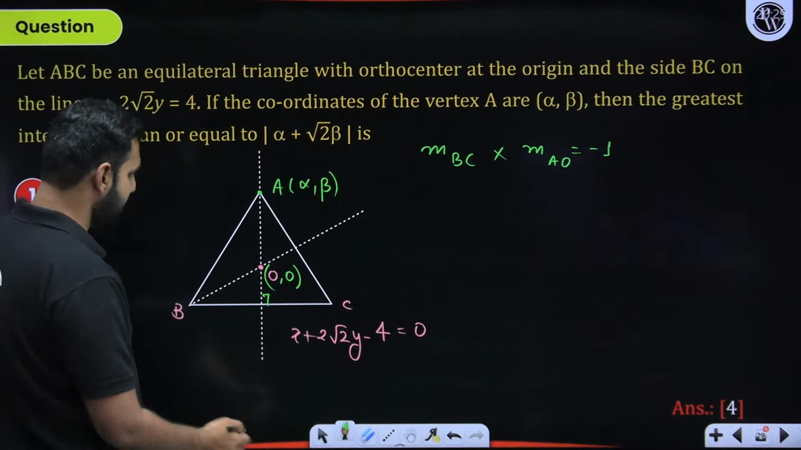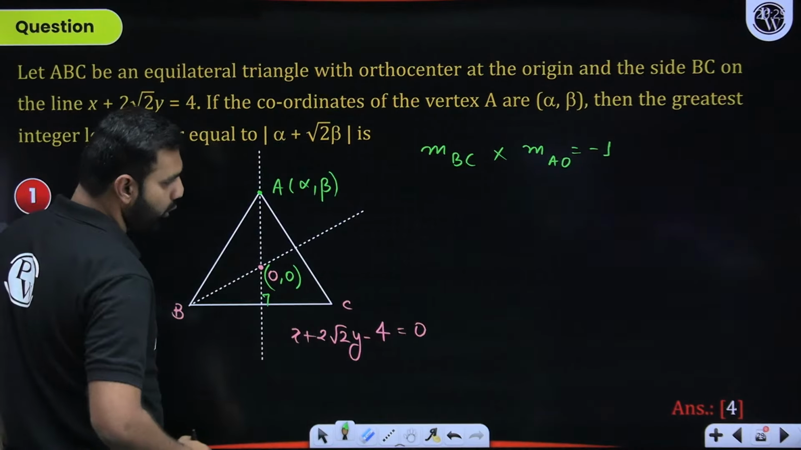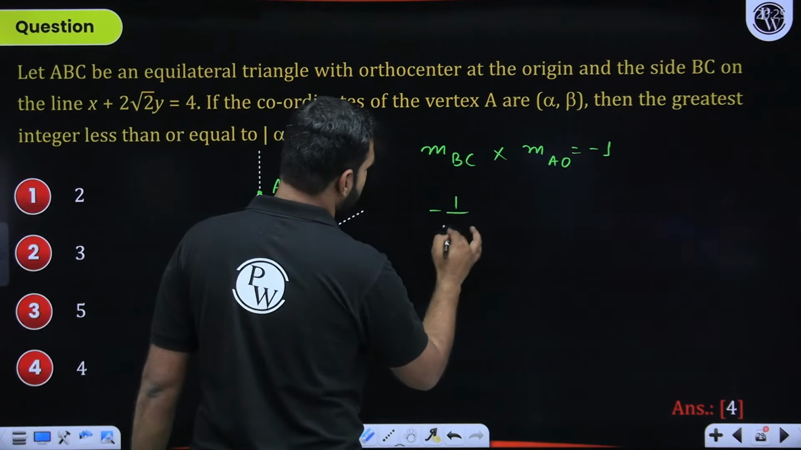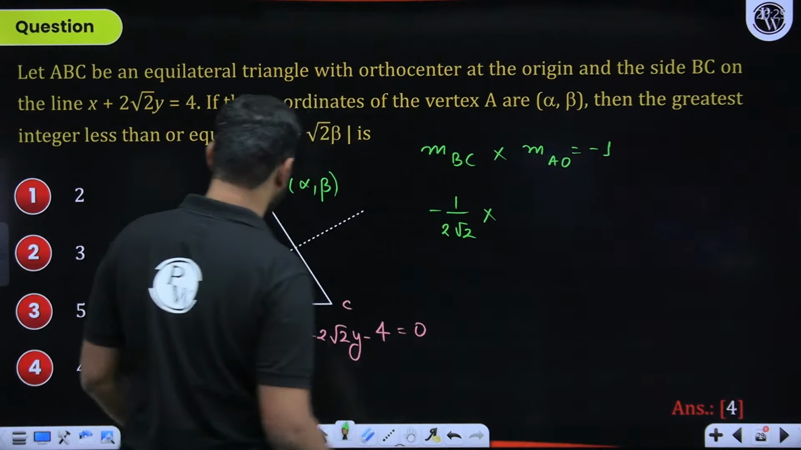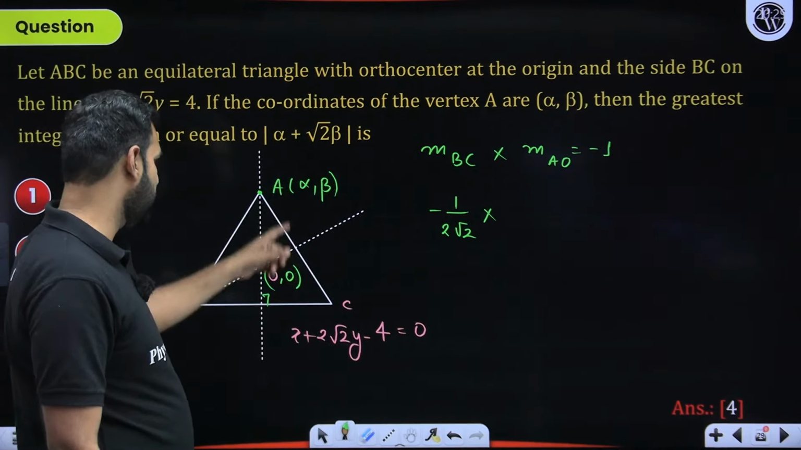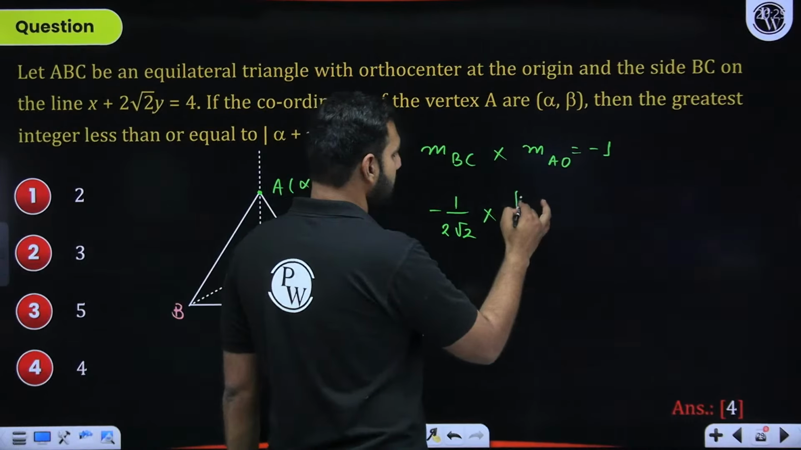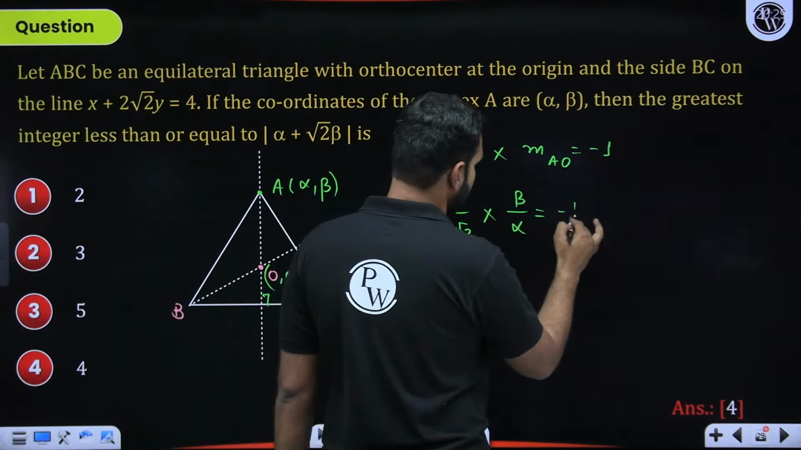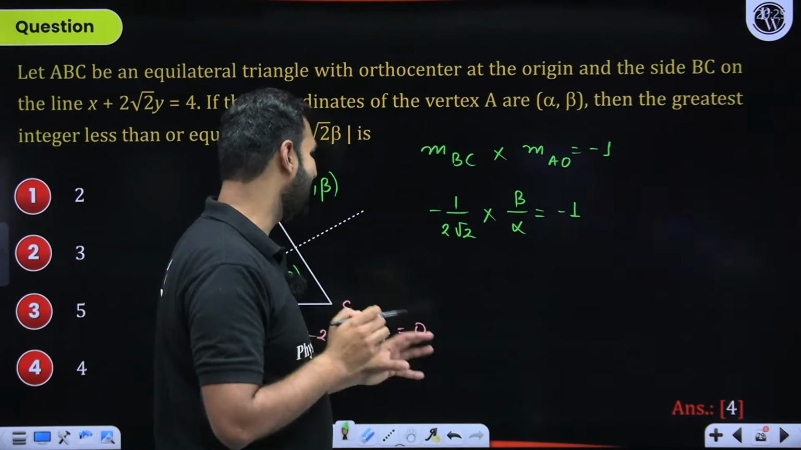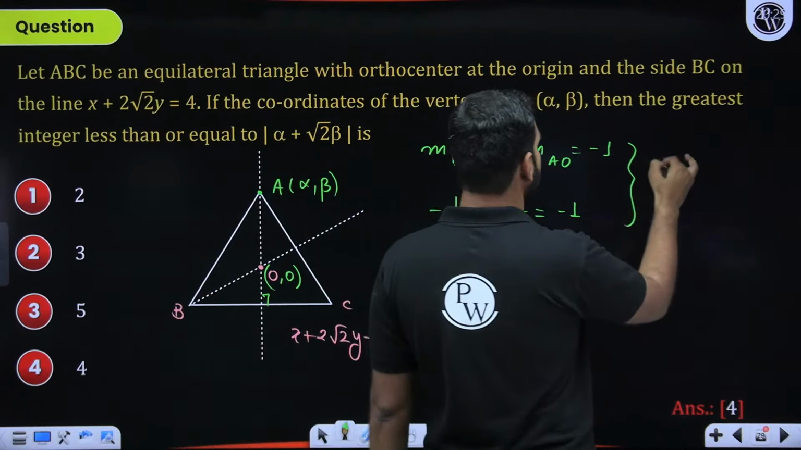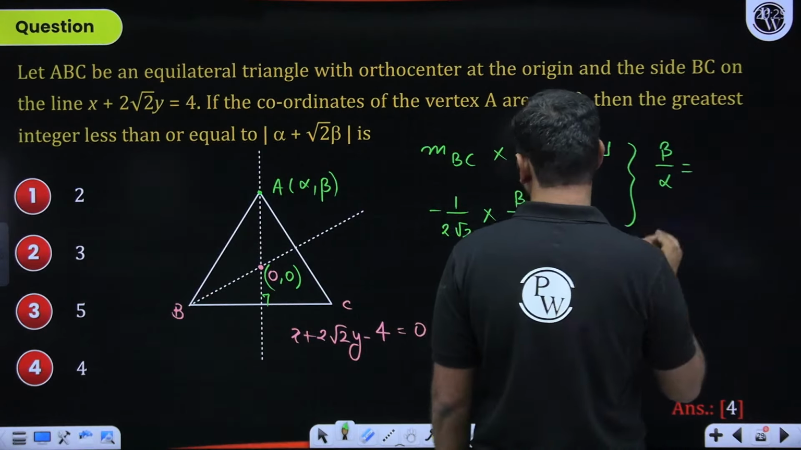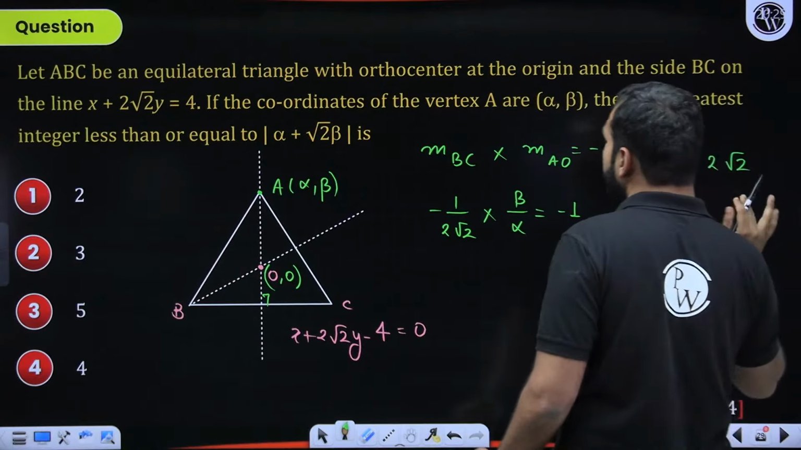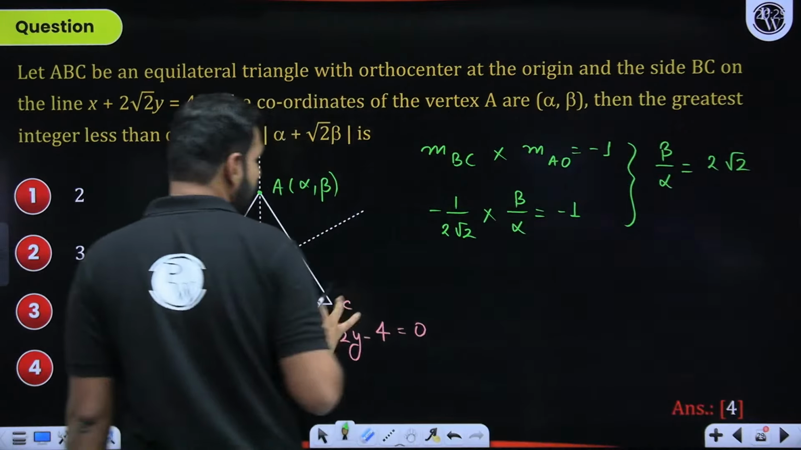So BC is having the slope -1 upon 2 root 2. And what about the slope of AO? I hope y2 minus y1 upon x2 minus x1. So that's beta upon alpha, that we are given as -1. So from here, we crack that beta upon alpha will be 2 root 2. I hope there is no confusion on that front.